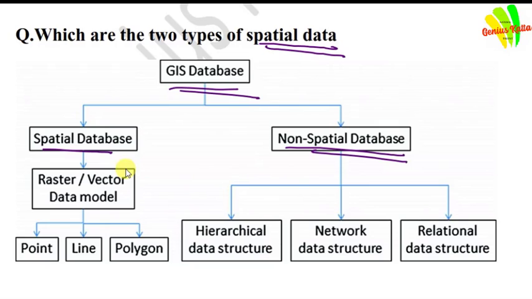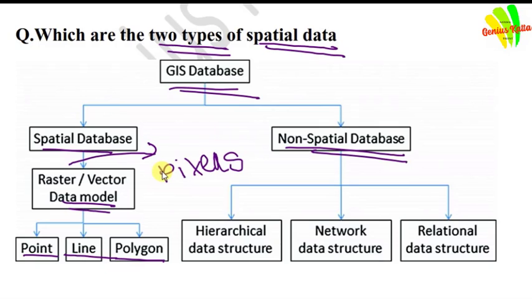In the spatial database, which is the answer to the question, there are two types of spatial data: raster and vector data models. In the vector data model, there are point, line and polygon. Friends, in the raster model, the picture is in pixel format. And in the vector data model, it is in shapefile form: point, line and polygon.